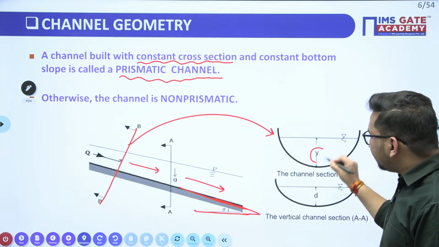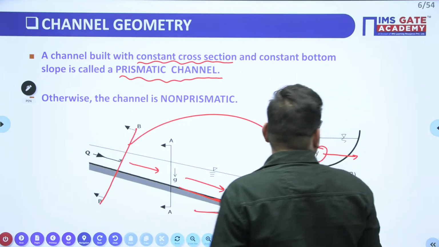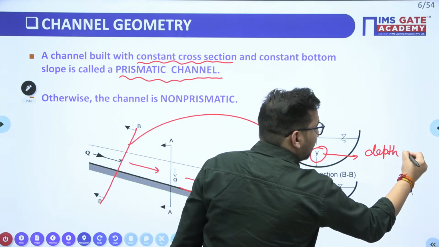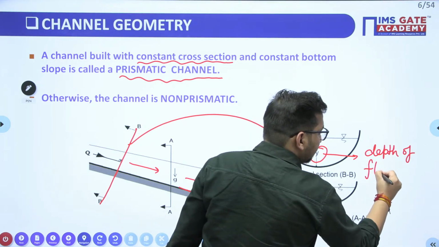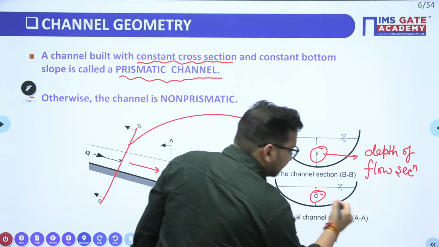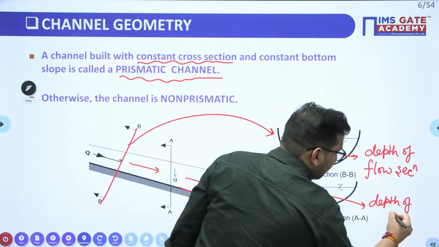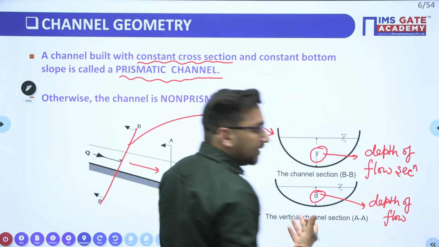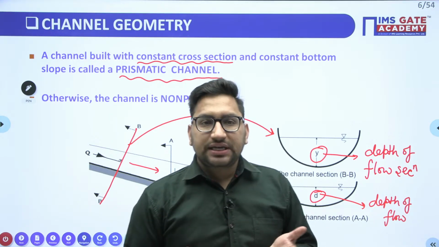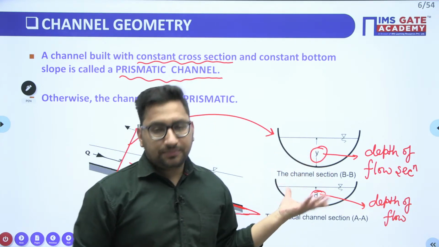Now this is having a depth y, this is having a depth d. Generally, we call this depth y the depth of flow section, and this d we call the depth of flow at any particular point. But generally, the slope of the channel used to be very less. If the slope of the channel is very less, you can consider that y and d are the same, right?